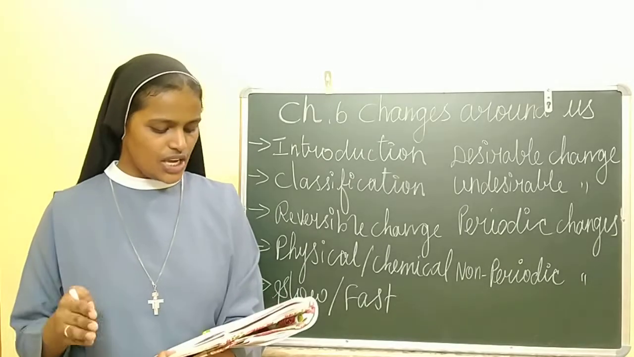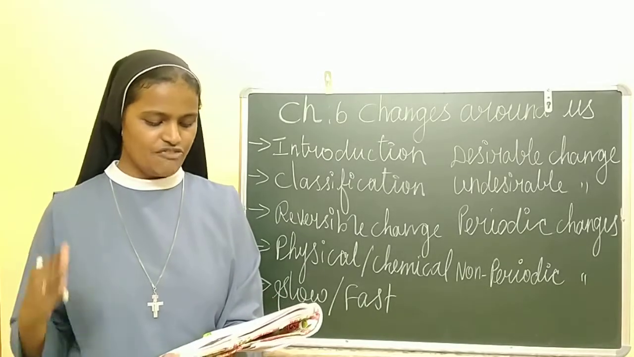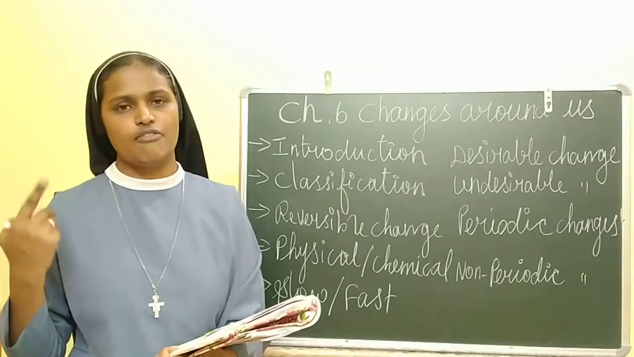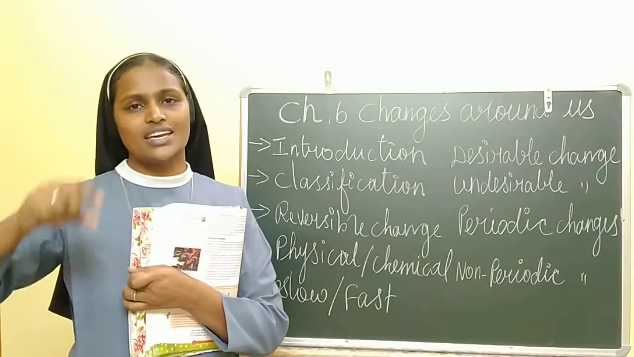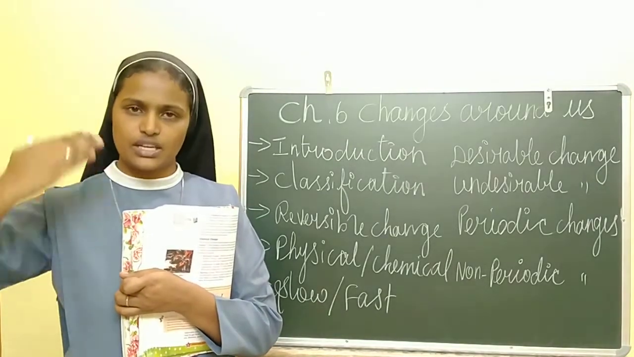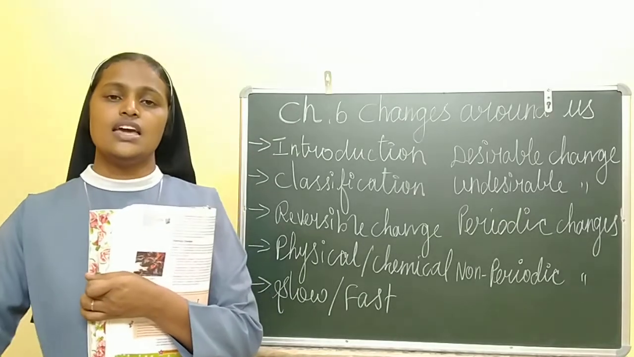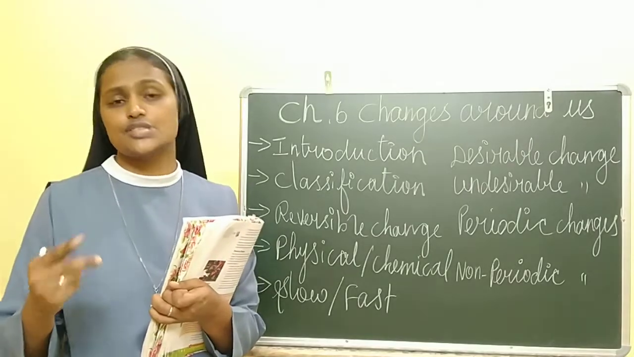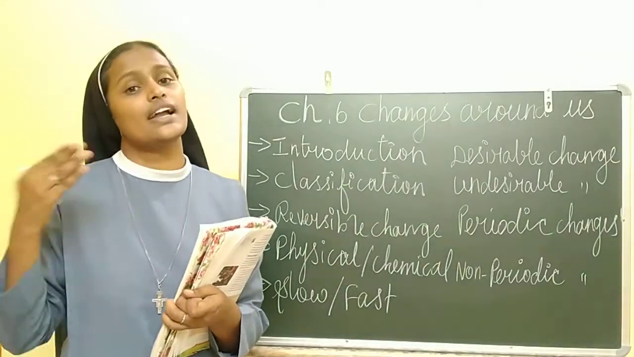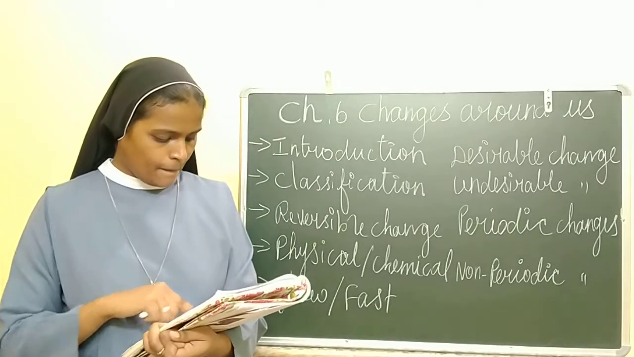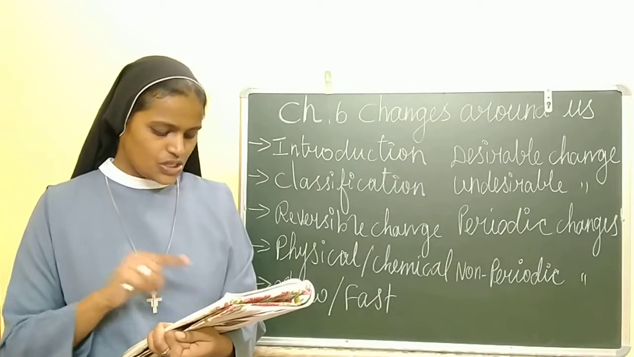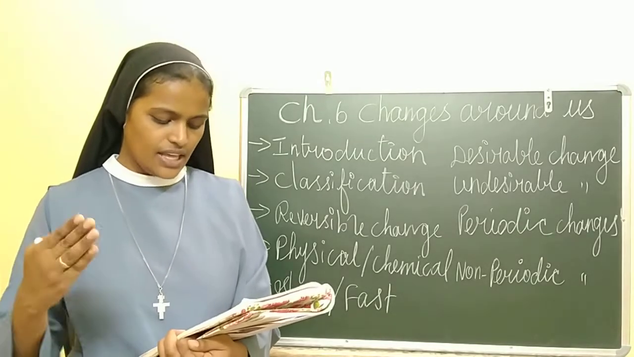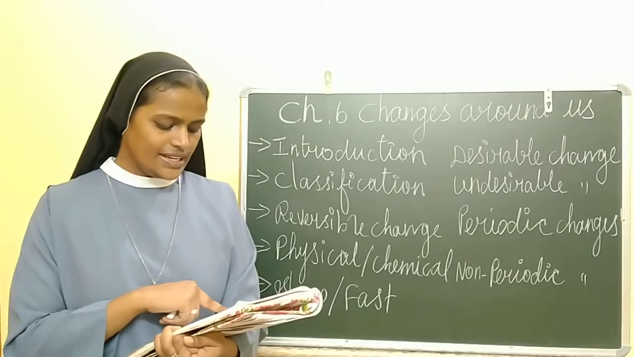Undesirable change. A change that is harmful to humanity or the environment is called undesirable change. For example, rusting of iron. So when we keep iron things outside, when we keep them in the rain, the iron turns into iron oxide and it gets rusted. Henceforth we cannot use it again. So it is an undesirable change. So as I told, when iron articles are exposed to moisture and air, they get rusted. It is an undesirable change.